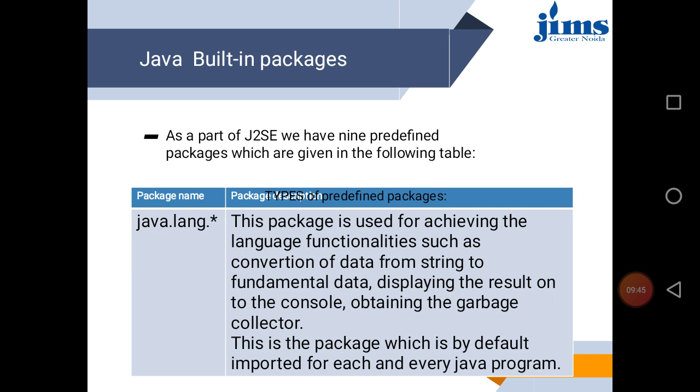So basically there are 9 packages in Java. The java.lang package is used for achieving language functionality, such as conversion of data from string to fundamental data, displaying the result onto the console, obtaining the garbage collector, and some other uses.